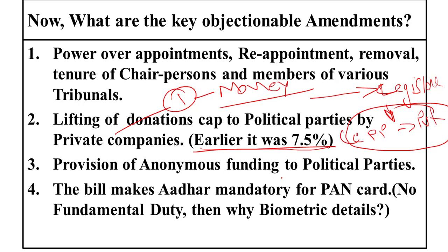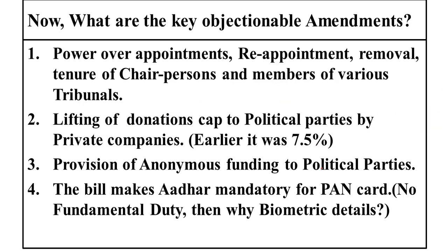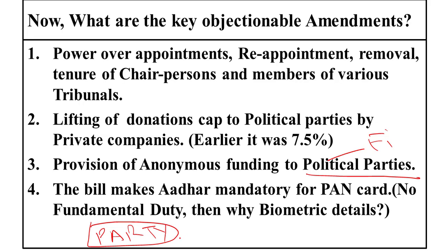Third is the provision of anonymous funding to political parties. There is a provision in the finance bill which says the funding of political parties would be anonymous through electoral bonds. This too has been introduced through the finance bill. Suppose this is party B and you want to donate 10,000 rupees to it.